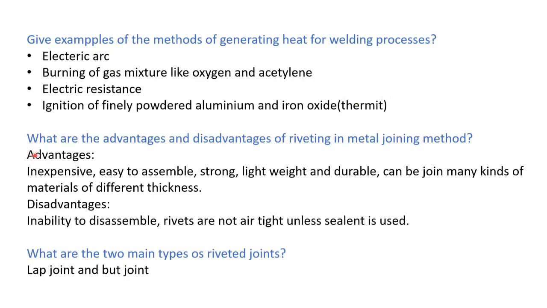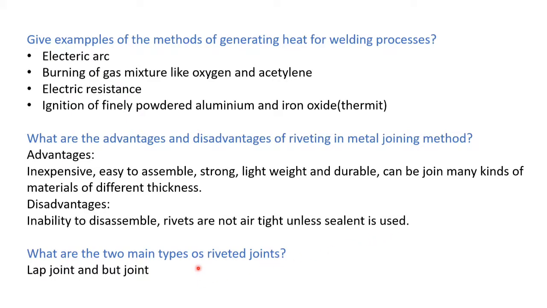The next question. What are the advantages and disadvantages of riveting in metal joining methods? Its advantages are it is inexpensive, easy to assemble, strong, lightweight and durable, and can join many kinds of materials of different thicknesses. The disadvantages of riveting are as follows: inability to disassemble, and rivets are not airtight unless sealant is used.